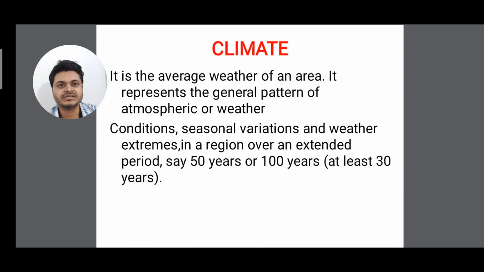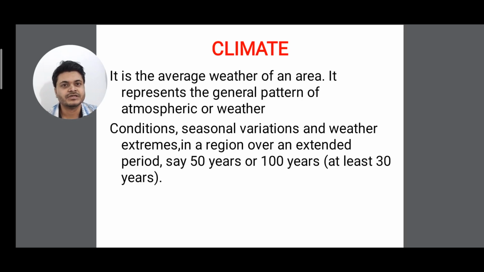Now what is climate? Climate is the average of weather of any area. It represents the general pattern of atmospheric or weather conditions, seasonal variations, and weather extremes in a region over an extended period, say about 50 years or 100 years, or at least a minimum of 30 years. If you stay in a particular area, you cannot just randomly say the climate of this area is this.